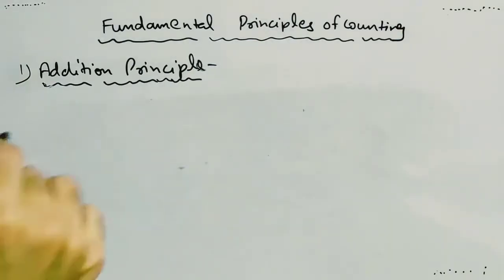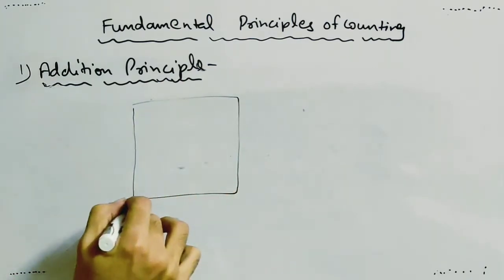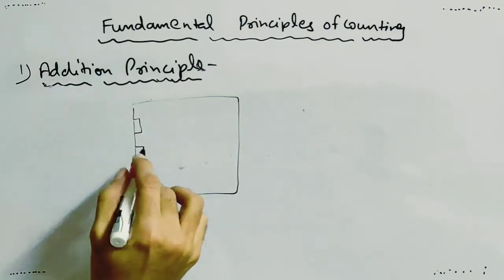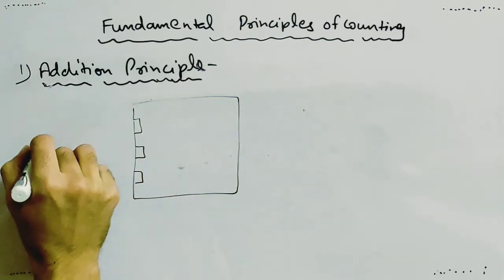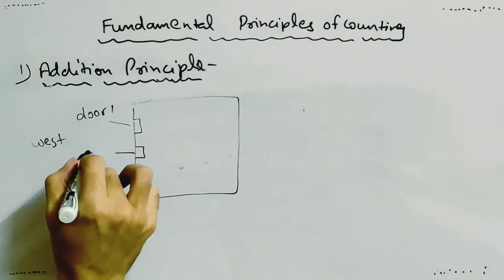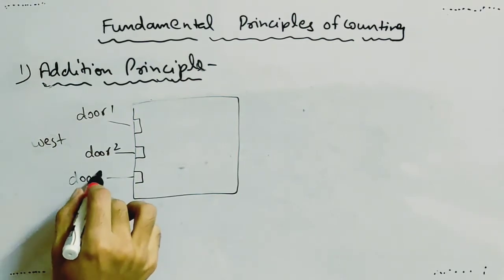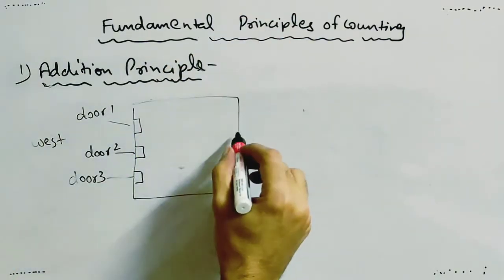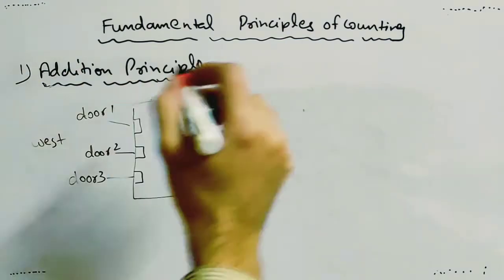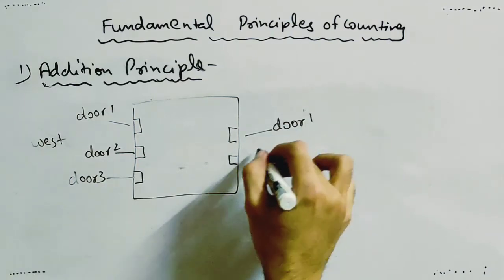For example, there is a room and there are 3 entry doors situated on the western side. Door 1, 2 and 3. And there are 2 doors to enter situated on the eastern side.